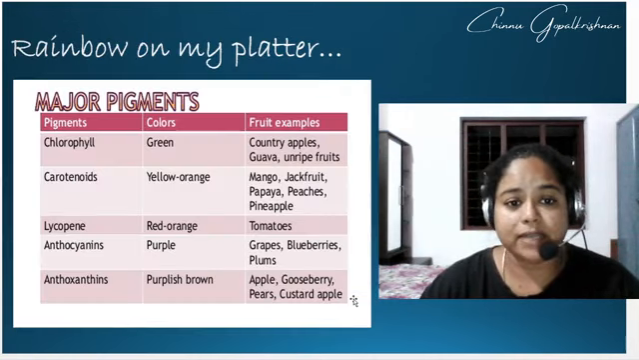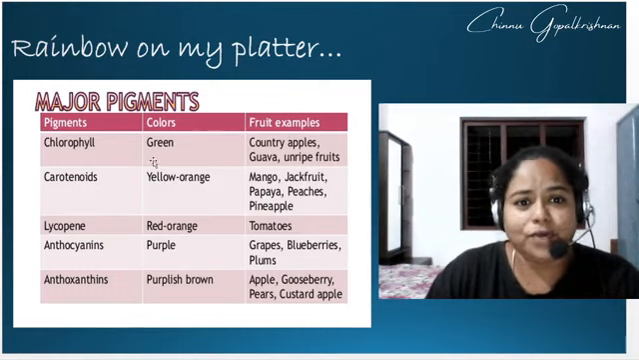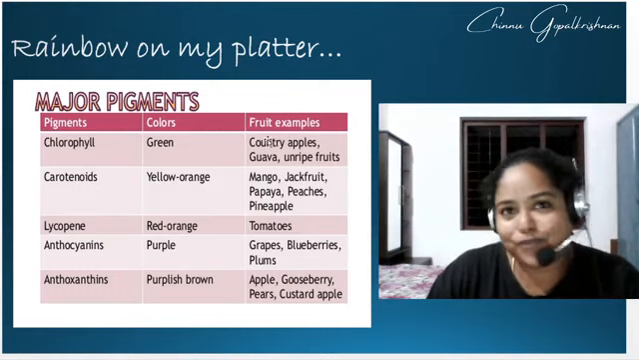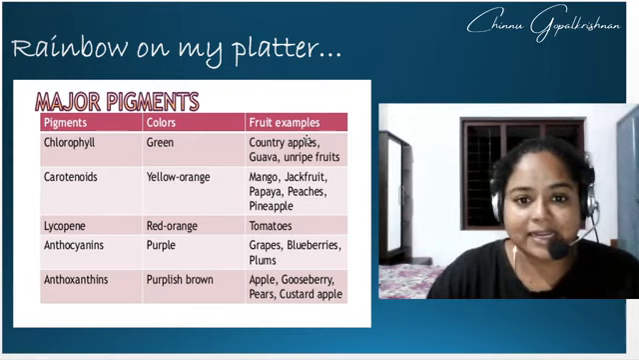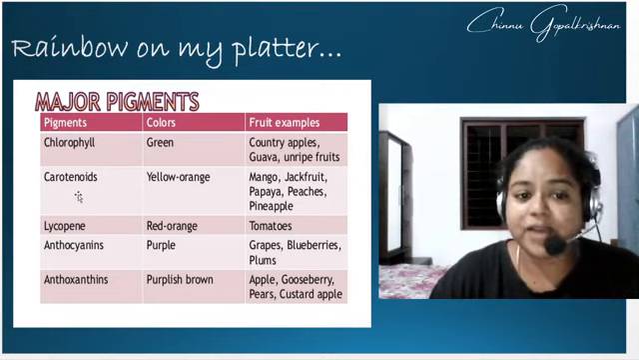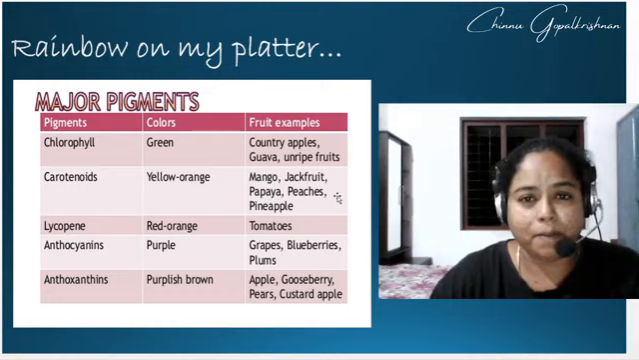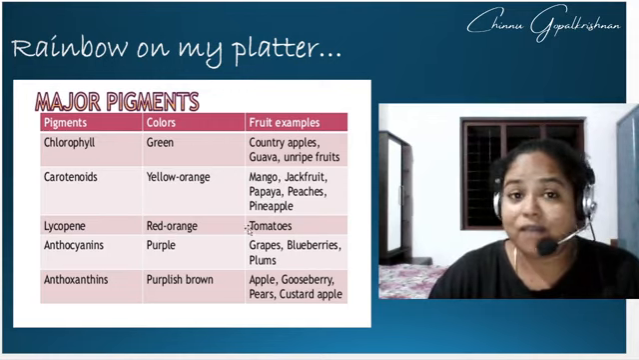Having a look at the next one. This is just a slide to give you an account of the different types of pigments and in which of our fruits and vegetables they are majorly present. For example, the pigment chlorophyll is green in color. You find that in apples, guava and unripe fruits. Then you have carotenoids, which are yellowish orange in color. You find that in mango, papaya, peach, pineapple, etc. Then you have lycopene, which is reddish orange in color, and is found in tomatoes.